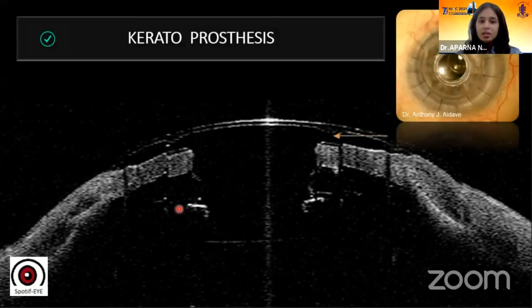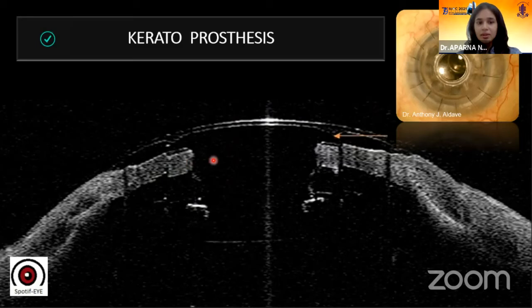This is an image of ASOCT showing a keratoprosthesis, where you can see the anterior plate, the posterior plate, the graft, the angle of anterior chamber.